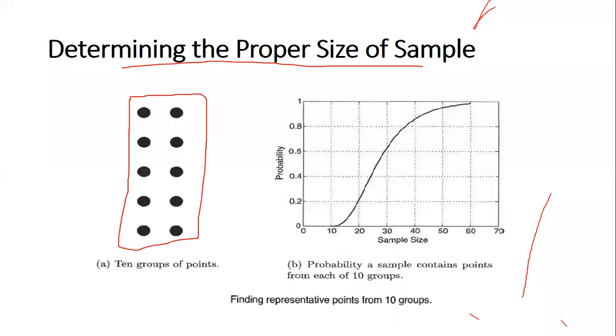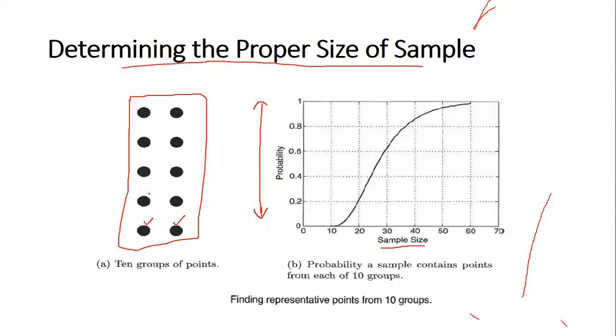This is a graph about the sample size from each group, and the probability that a sample is going to give exactly the same results as taking the entire data set. So now let us start with taking one from each of the groups.